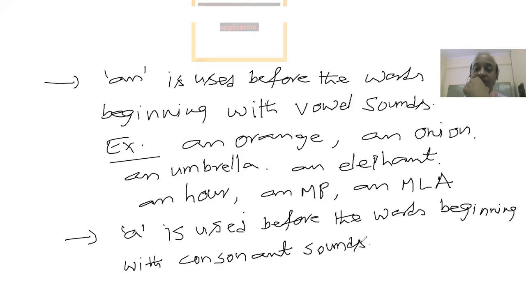It is the other way: an is used before the words beginning with vowel sounds, and a is used before the words beginning with consonant sounds, which is very, very important. I'll give you the examples for the second one.